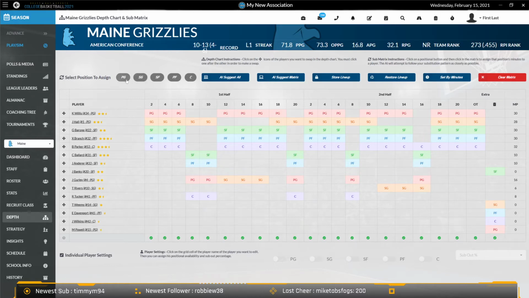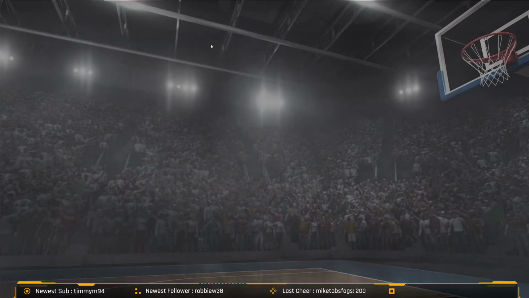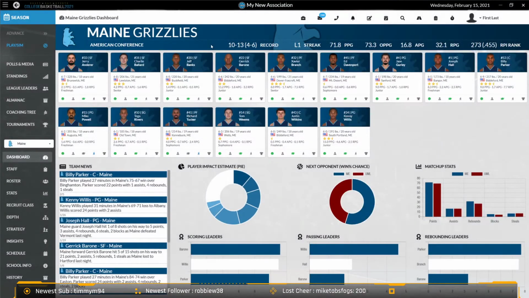Also, now when you choose the position to assign, it will light up in the corresponding color down here so that you know which one you've clicked. This one, I gotta update the header there with a little extra length.